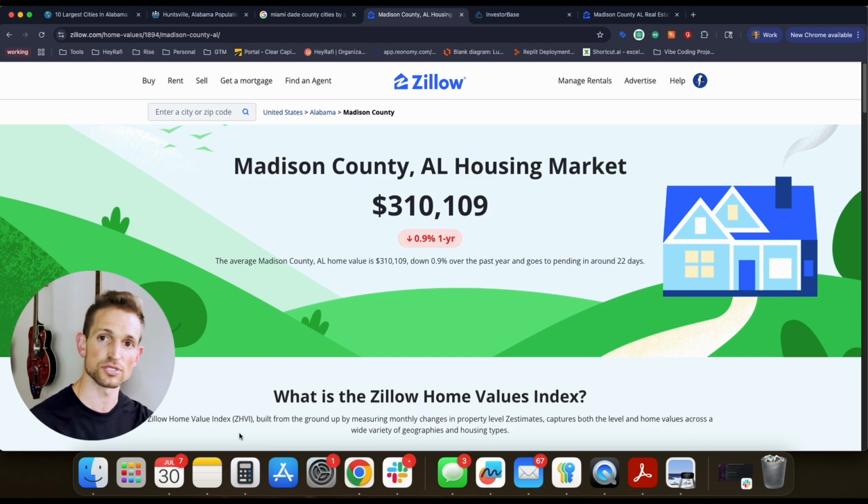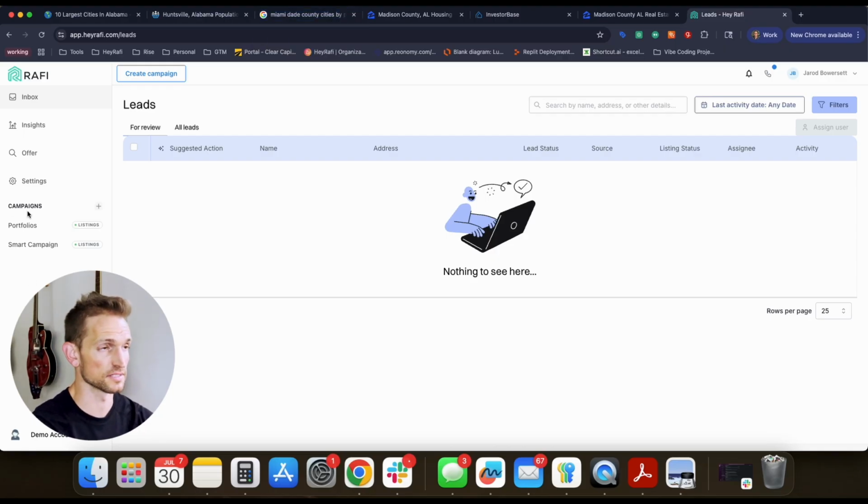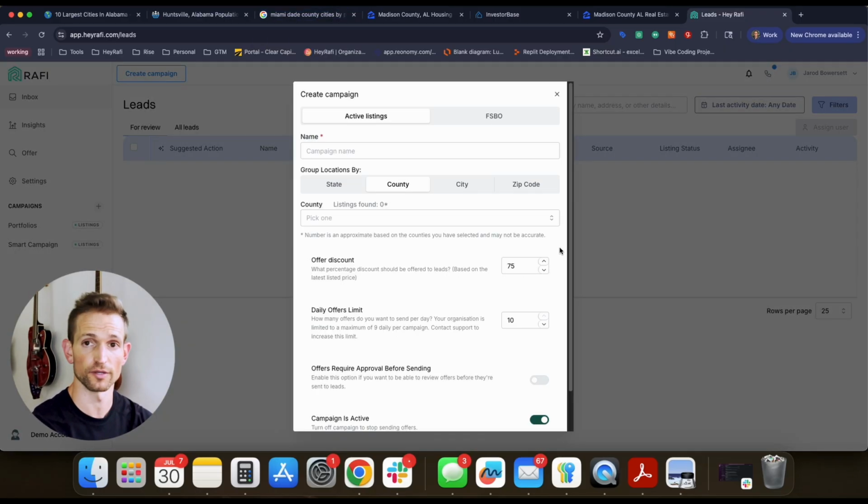So how do we position an offer, and how do we position this strategy in a way that gets us to the right zone? Up next, I'm going to pull up Rafi, and we're going to create a campaign together with all of these numbers in mind. All right, so I got our demo account pulled up here. I'm going to come over to campaign, hit the little plus button, and we're going to create a campaign together.